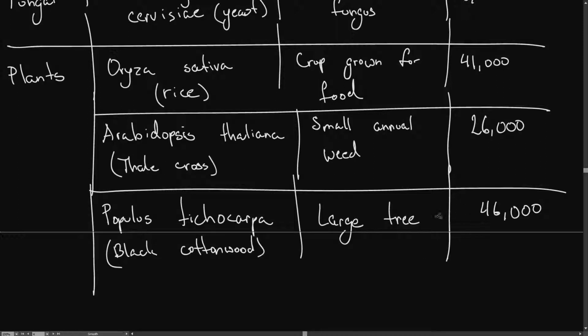Well, some might say that a tree is a lot more complex than rice, but there's this difference of only 5,000 genes, whereas a difference of 20,000 genes to a weed, which some might say is more complex to rice. And this is why earlier when I said that simply because we can say that a human is more complex using certain characteristics that doesn't necessarily mean that a human will have a lot more genes.